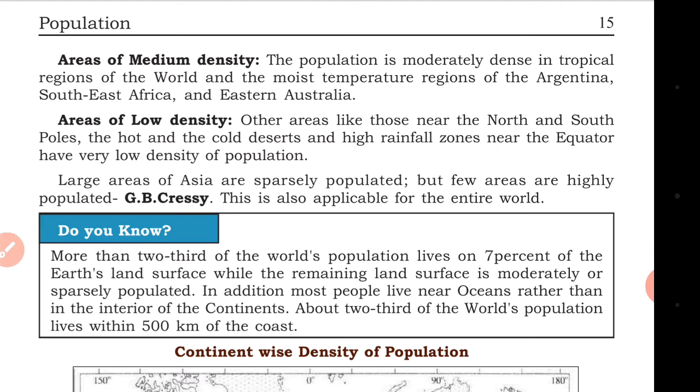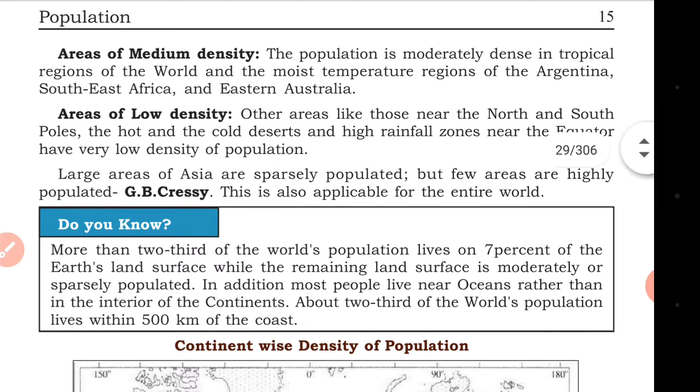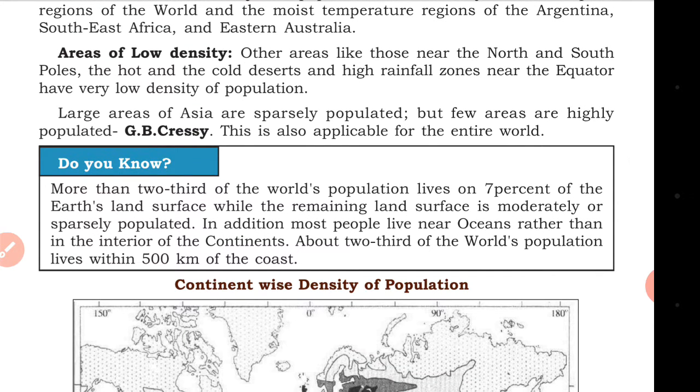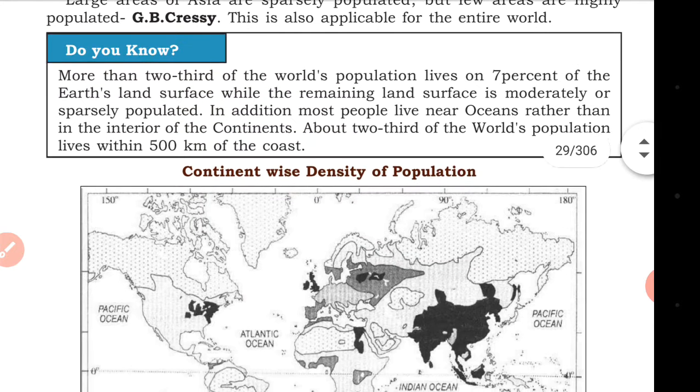Here, large areas of Asia are sparsely populated. So Asia is largely populated, but only a few areas are highly populated. Do you know more than two-thirds of the world's population lives on 7% of Earth's land surface, while the remaining land surface is moderately or sparsely populated? So 7% of the land surface is fully populated.